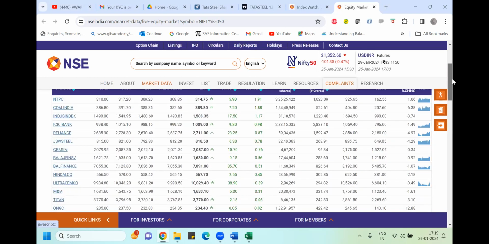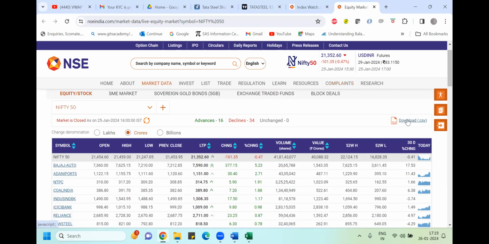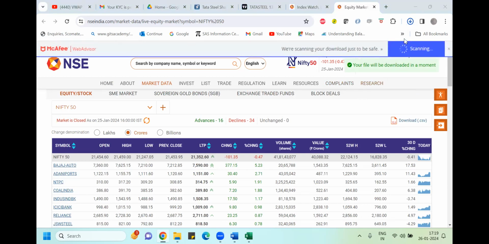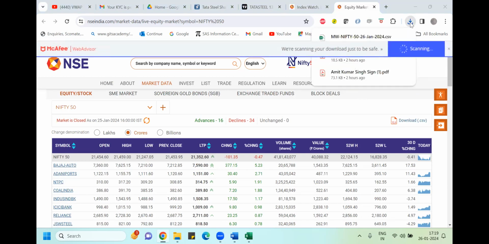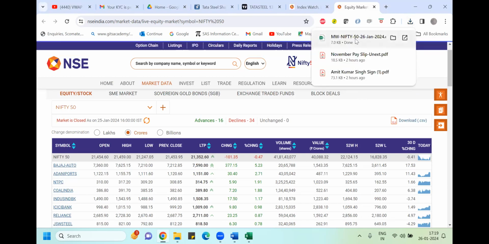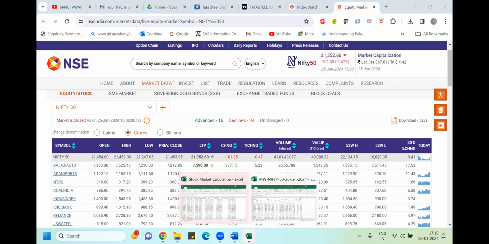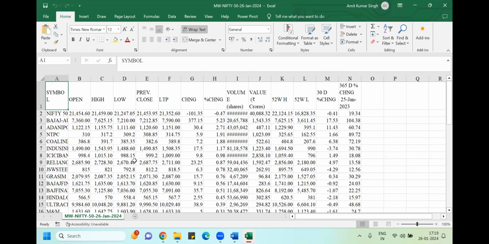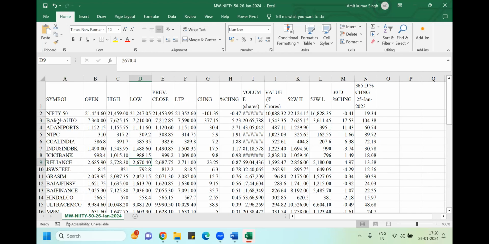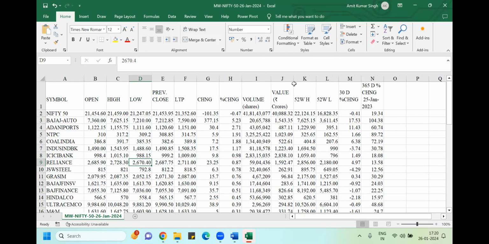If I want, I can download this data for my mathematical assessment. So let's download this data. The data you will get is in CSV format. Whatever mathematical work you want to do on this data, please do it in MS Excel. Avoid working on the CSV file.